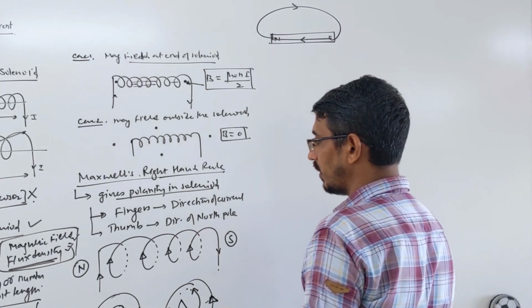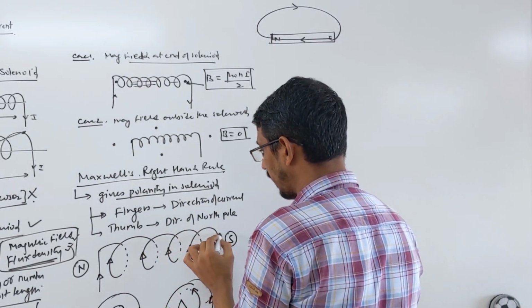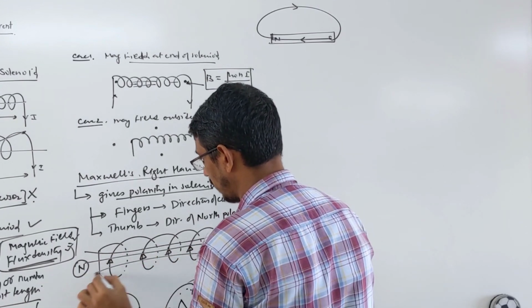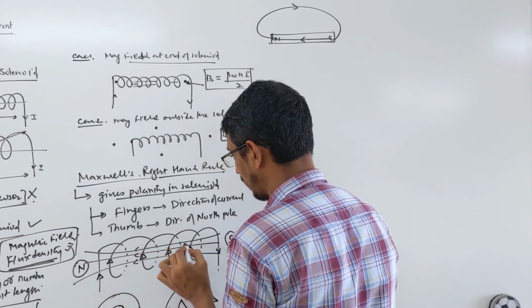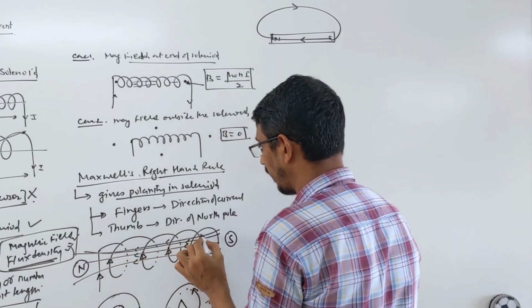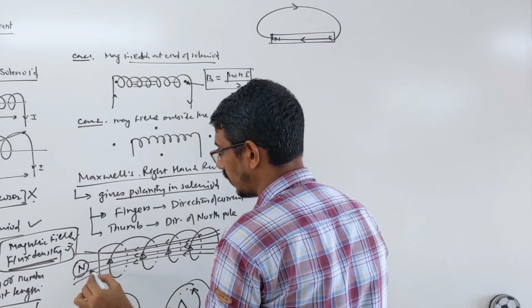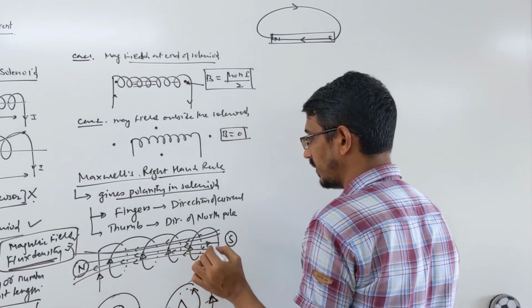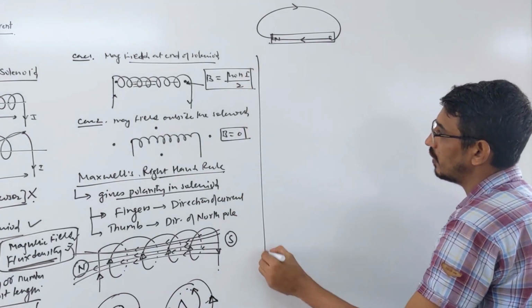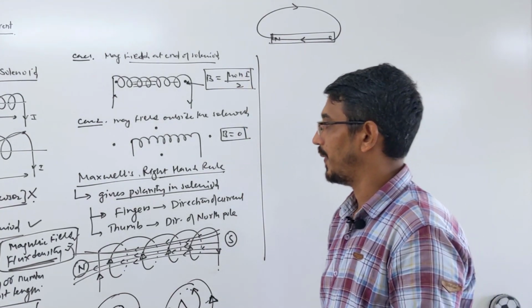Exactly same here. Inside these rings, magnetic field goes from south pole to what? North pole, like this. So inside these rings, magnetic field direction is what? South pole to what? North pole always. This is general. This is for a bar magnet also. Okay. This was about solenoid.